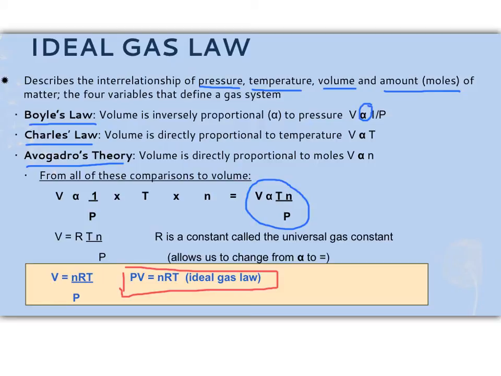In order to get rid of the proportionality symbol, we have a constant called R. R is the universal gas constant, and it's a constant that was created by putting STP conditions and SATP conditions into this formula. R is a number that we are always going to use as a constant, memorize, and use in our ideal gas law. So again, at the bottom, the ideal gas law is PV equals nRT, pervnert.